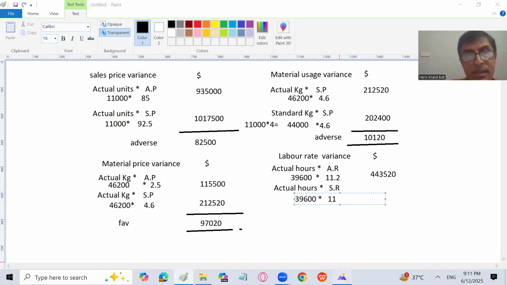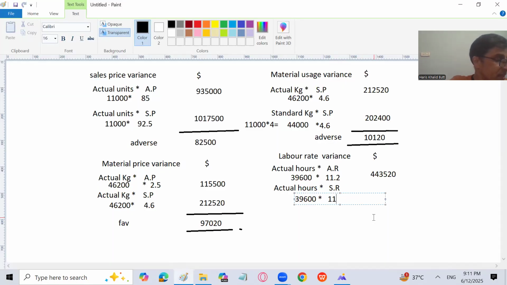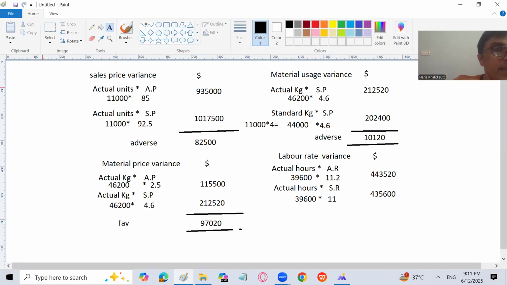How come, sir? Let's see. Standard rate is 11 per hour. So that's clear. Now let me multiply it. 39,600 into 11 will get 435,600. So let's write here 435,600. You can see that if we talk about labor rate variance, actual rate is higher than the standard rate. So obviously labor rate variance is going to be adverse.